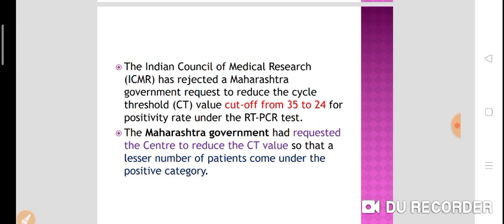What has the Maharashtra government requested? They requested ICMR to reduce the cycle threshold value cutoff from 35 to 24.